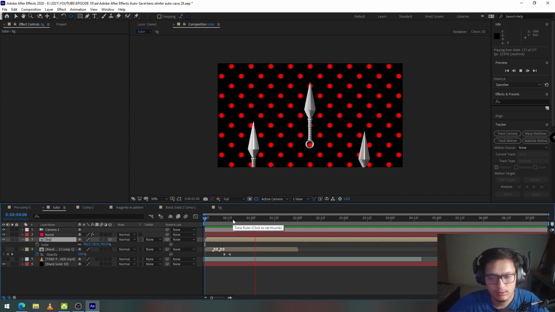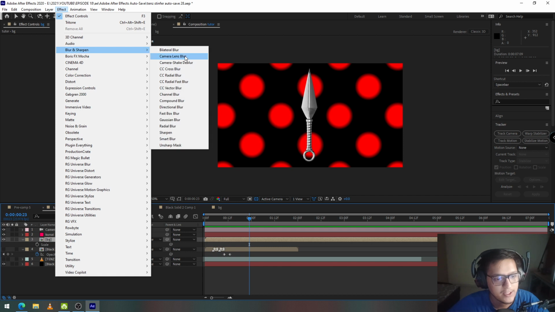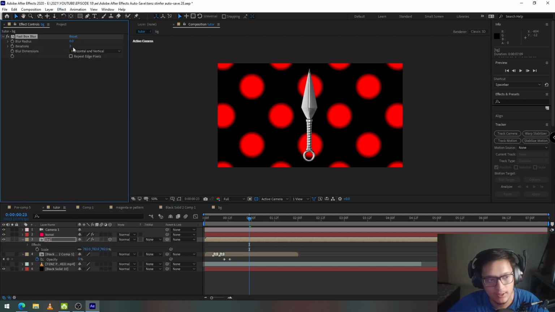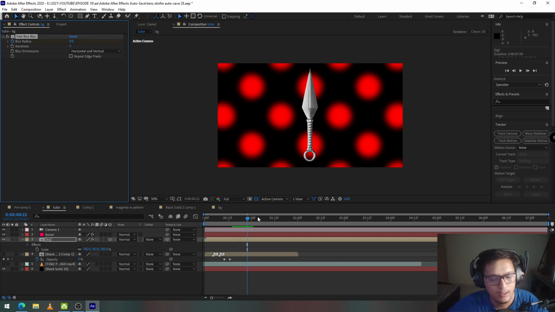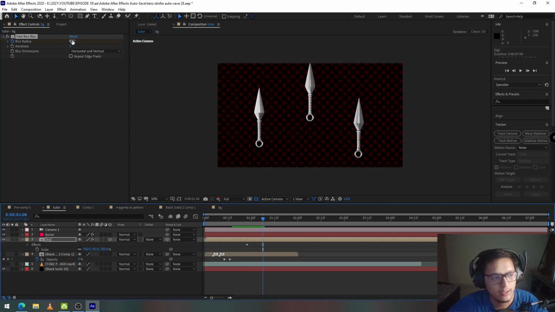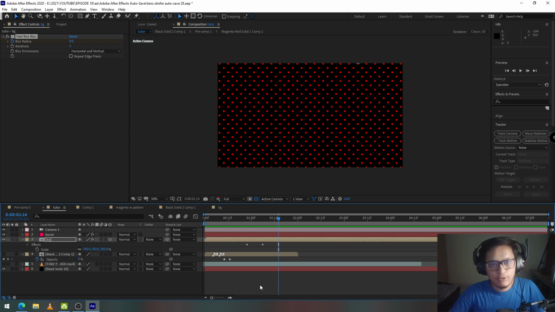Okay, this looks good. The next thing that we need to do is create some camera blur on our background layer. To do that, select your background layer, go into effects, select blur and sharpen and go to fast box blur. Increase the blur radius to the point where you feel comfortable. Create a keyframe where the camera starts moving. Move to the point where the camera stops and reduce the blur radius to 0. This gives a fake depth perception in your shot. And I think the skeleton of your animation is ready.